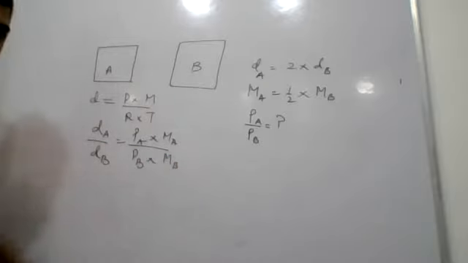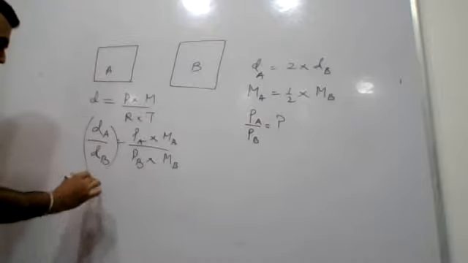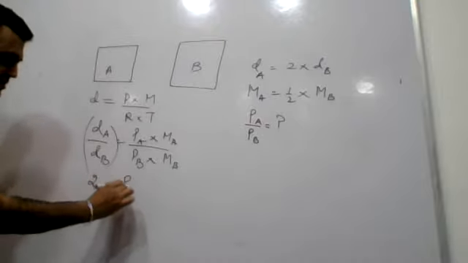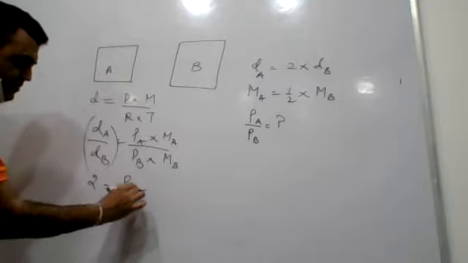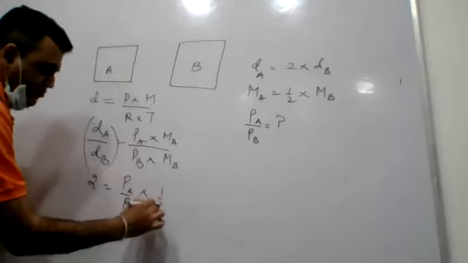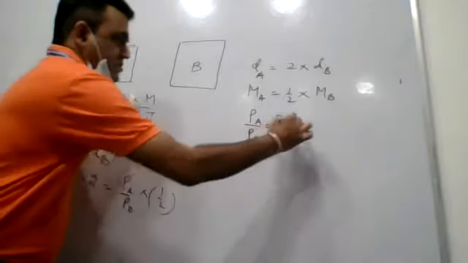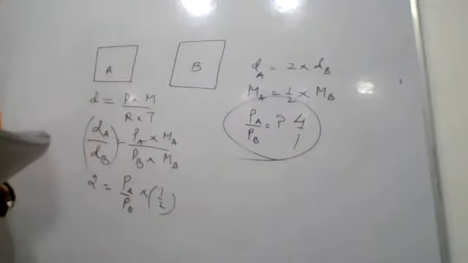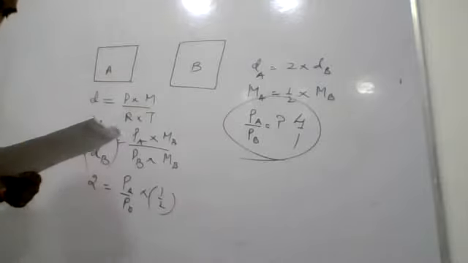So I can put in all these values. Density of gas A is twice that of gas B. Molar mass of gas A is half that of B, so this calculation will be 1 by 2. On solving it, this ratio will be 4:1. Okay, check. Let's move next.